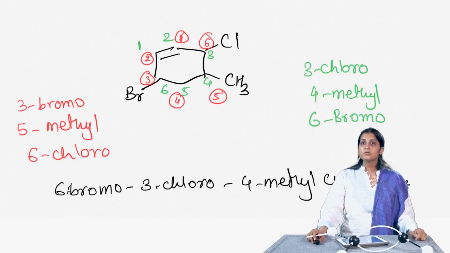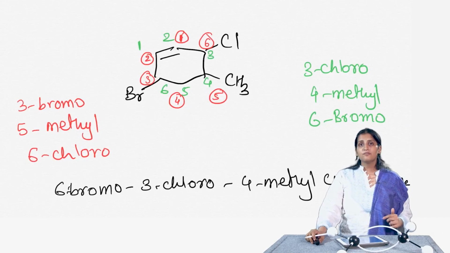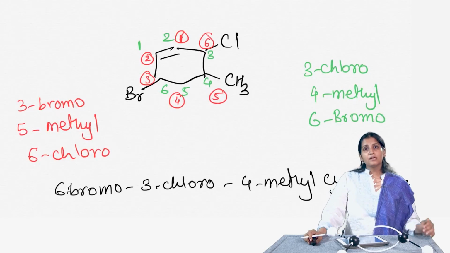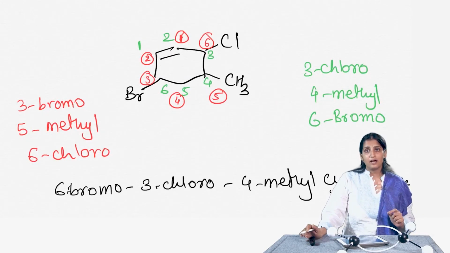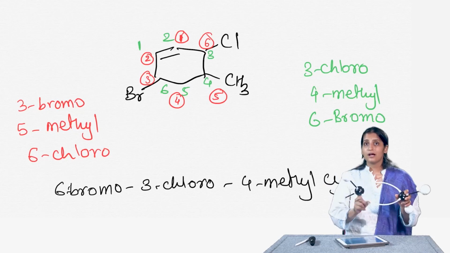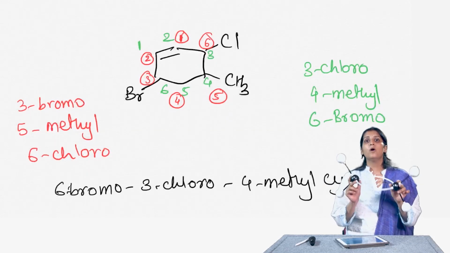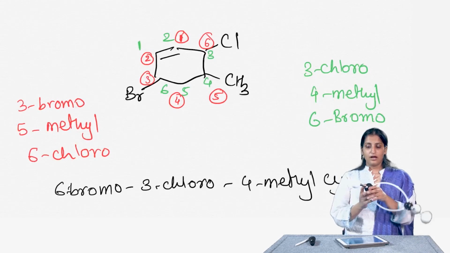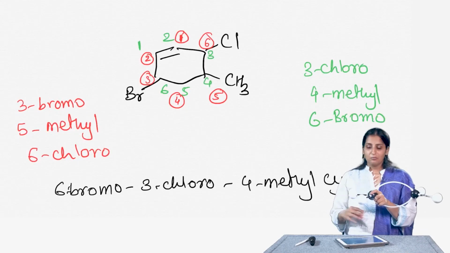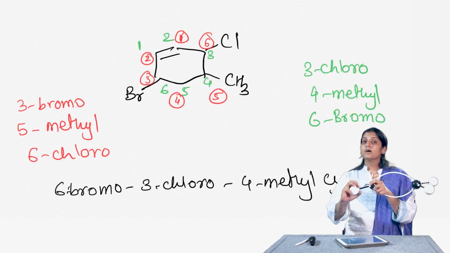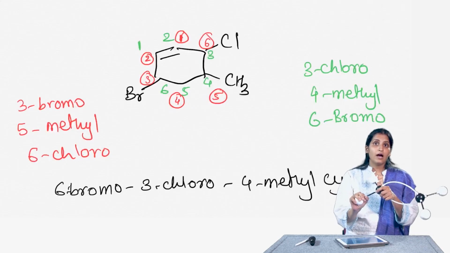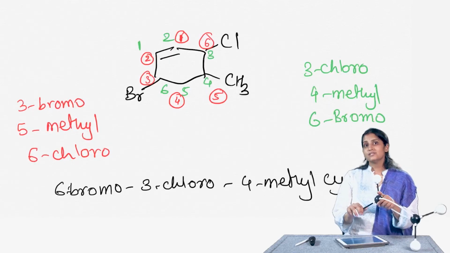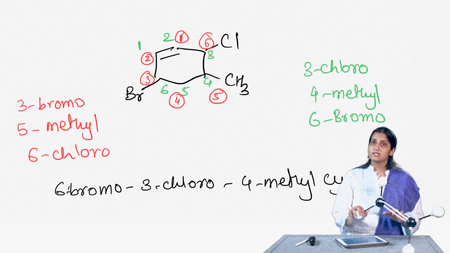Just a couple more rules to remember is that the double bond being the functional group, it takes a higher priority. Now, a couple of other terms that I want to go over. One of them is called a vinylic carbon. So, a vinylic carbon is the double bonded carbon, the sp2 hybridized carbon that really forms the double bond. If there was one more carbon here, that would be called an allylic carbon. So, the sp3 hybridized carbon that is adjacent to the vinylic carbon is called an allylic carbon.